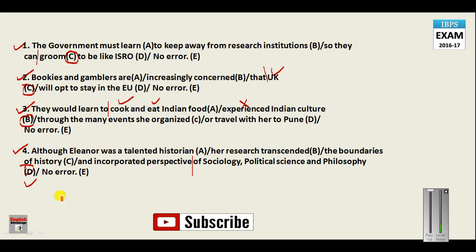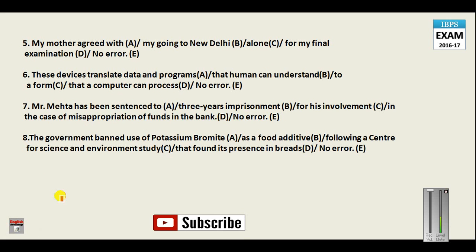Now let us move on to the next part of very important questions. Question number 5 is, my mother agreed with my going to New Delhi alone for my final examination. This word agree is followed by with or to. We use with for a person, and to for a thing or incident or any happening, anything except a person. So here we are talking about the incident.